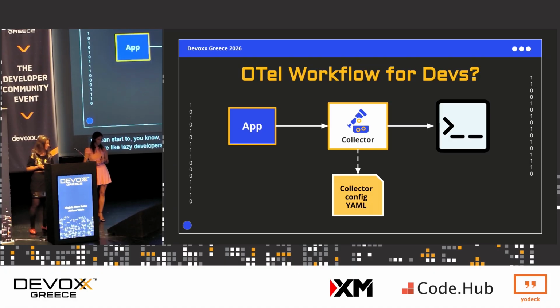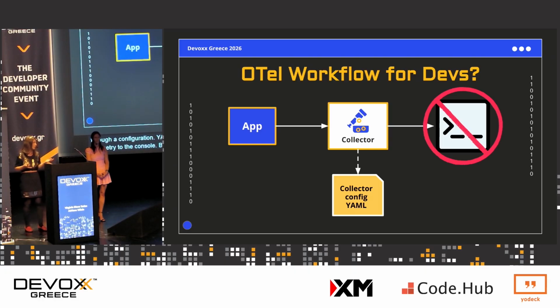Suppose we have an application, we send the telemetry data to the OTel collector. It's configured through a configuration YAML. Great. We can use the collector's debug exporter to print telemetry to the console, but it's not really that great because it's hard to read.